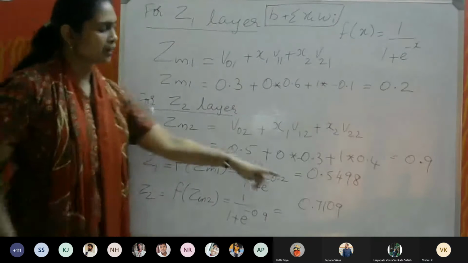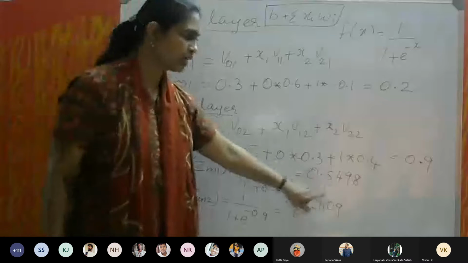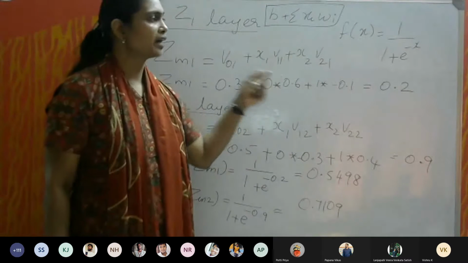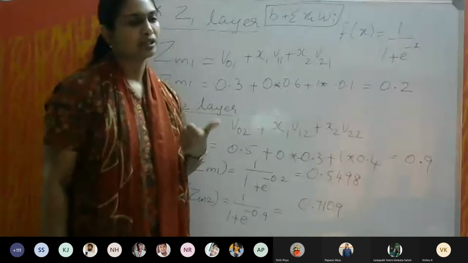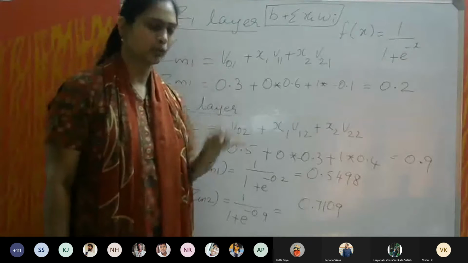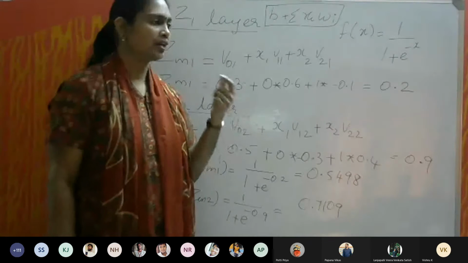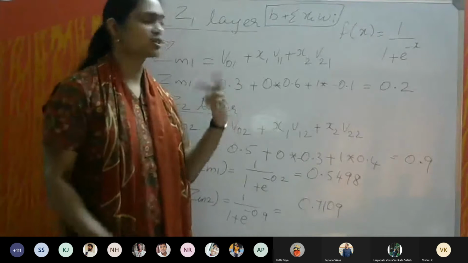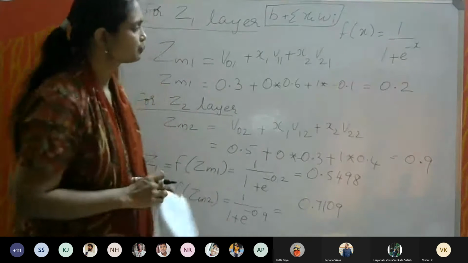We have to multiply this with W1 and this with W2 plus the bias value and find the Y in. We need not write Y in 1, just Y in, because there is only one value.